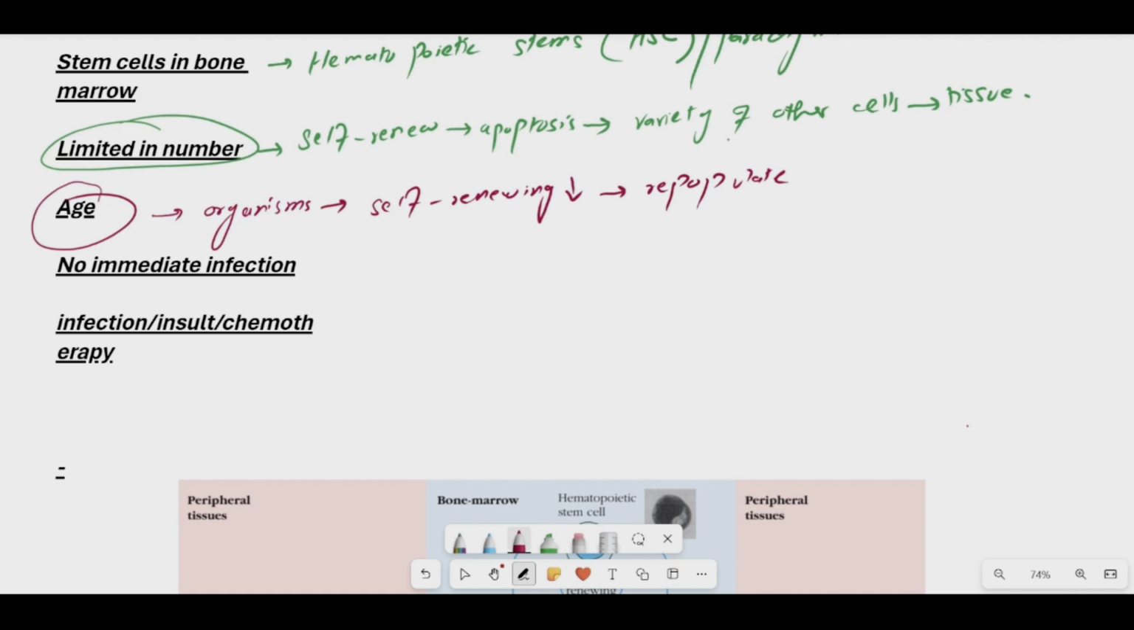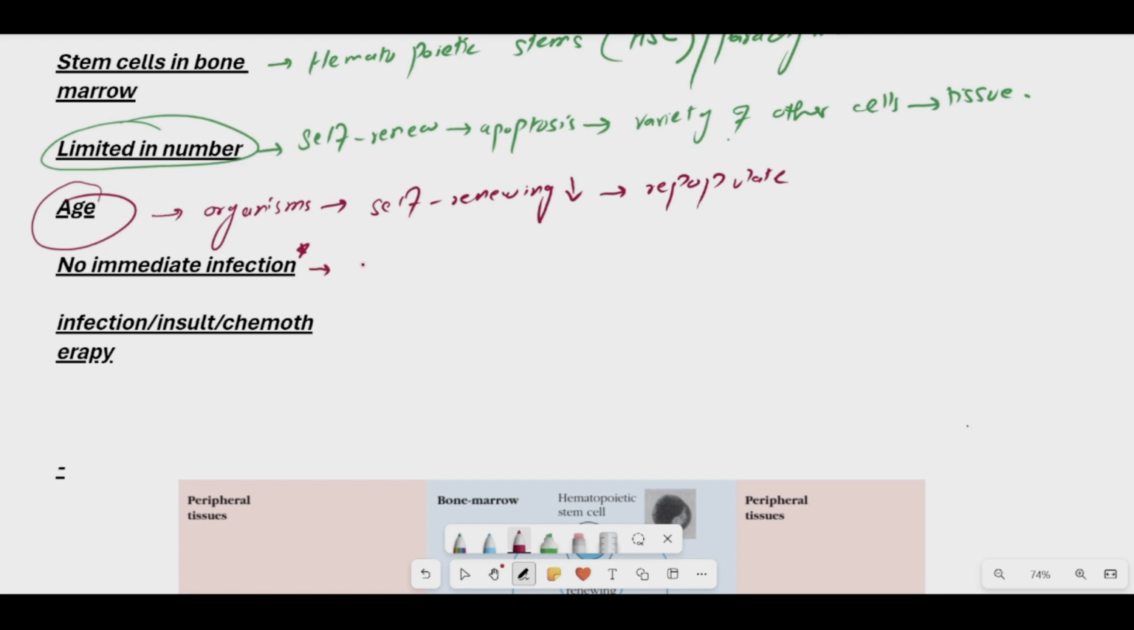Now there are two scenarios which a stem cell faces in its lifetime. Number one is when there is no immediate infection or insult to the body occurring at a particular time, and the body is at a calm, constant and stable level. In this particular condition, what will the stem cell do?